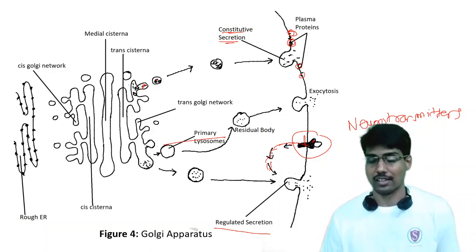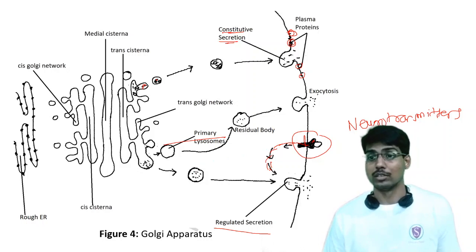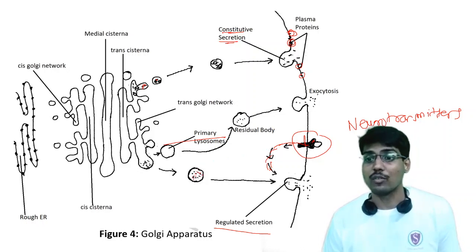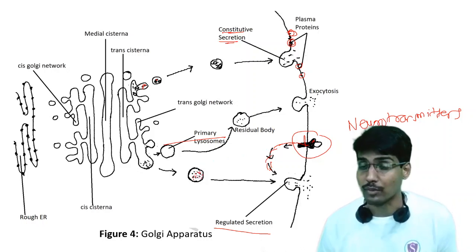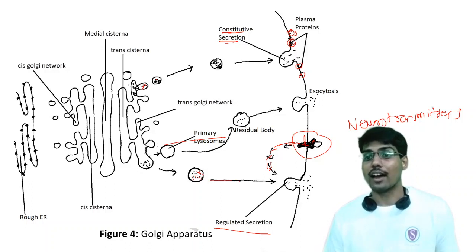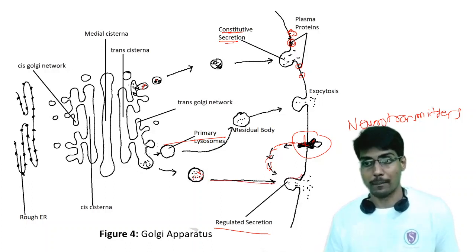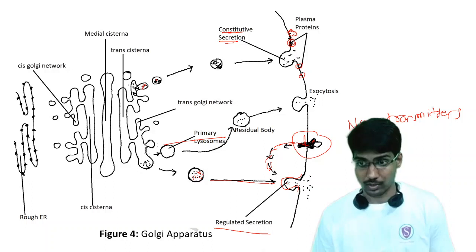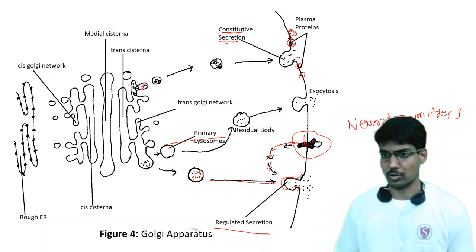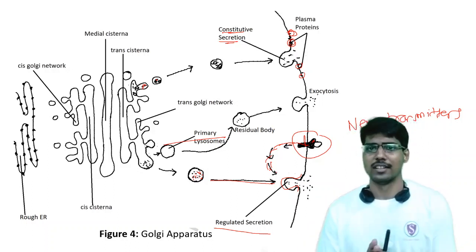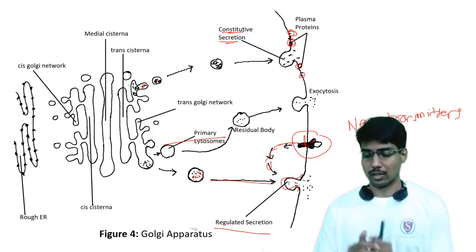At that time, the neurotransmitter-containing vesicles formed from the Golgi apparatus are exocytosed by combining with the plasma membrane. So this is regulated secretion, and this is a major function of the Golgi apparatus.